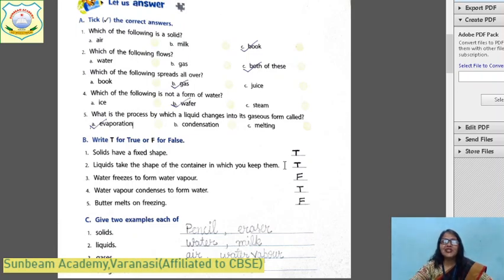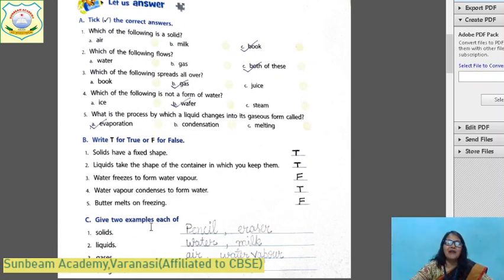Water freezes to form water vapor. Water freeze होके water vapor में बदलता है? No, this is false. The water freeze होके किस में बदलता है? It changes into ice. And water vapor condenses to form water. Yes, it is true. Butter melts on freezing. Butter जो है freezing होने पे melt होता है. फ्रिज में आप बटर को रखते हो तो क्या वो मेल्ट होता है? No, it is false. बटर कब मेल्ट होता है? When you give the temperature, ना?